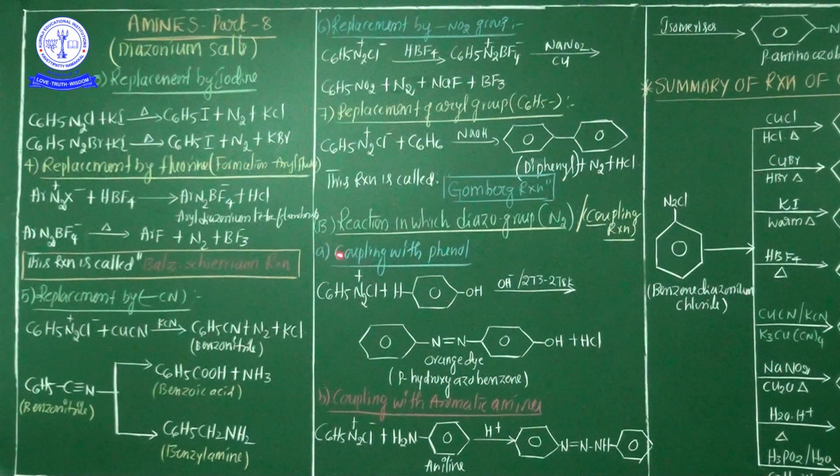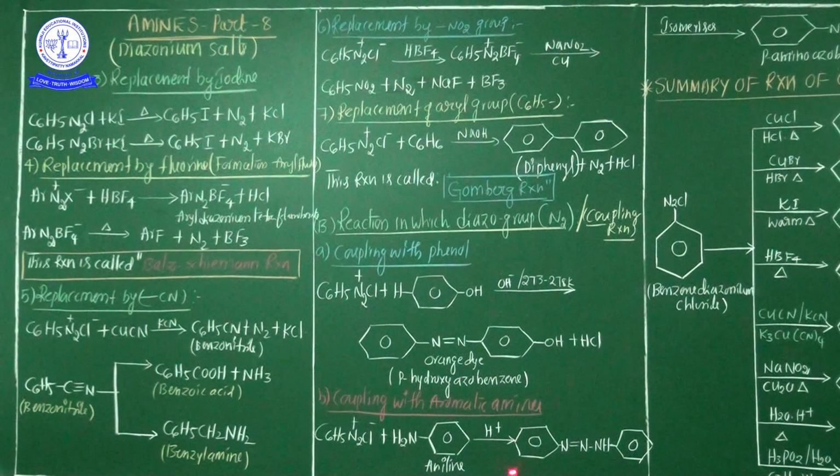P-hydroxyazobenzene is liberated. This is a coupling with phenol reaction. Next, the second one, coupling with aromatic amines. Here, benzene diazonium chloride on coupling with aniline in the presence of H plus. In the phenol reaction it is in OH minus base, but in this reaction, coupling with aromatic amines means benzene diazonium chloride couples with aniline in the presence of H plus ion in a weakly acidic medium, finally to form